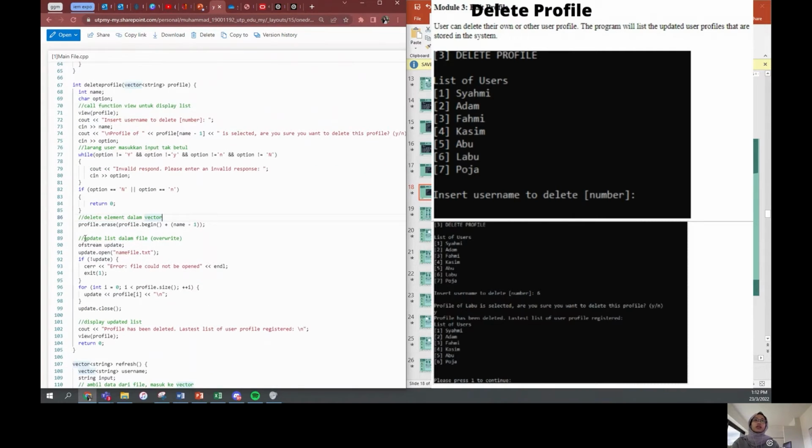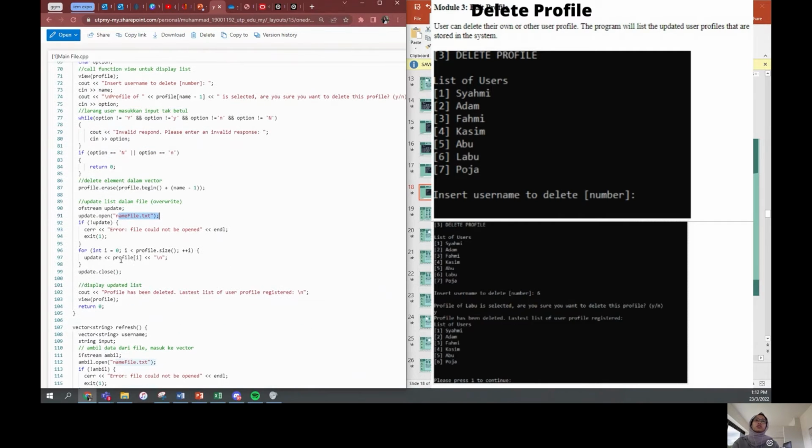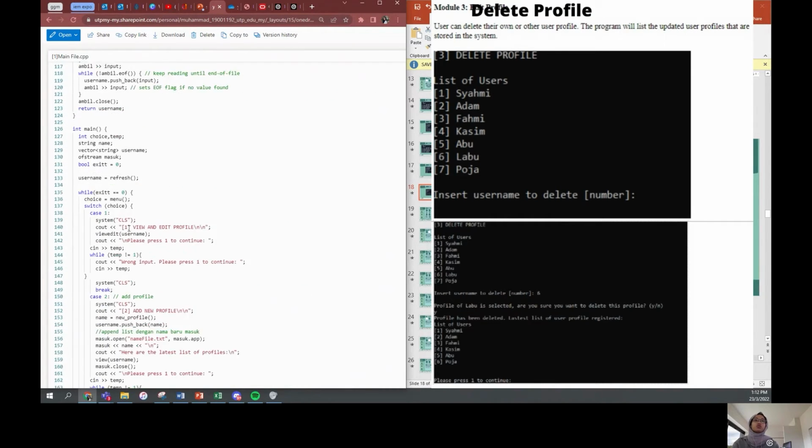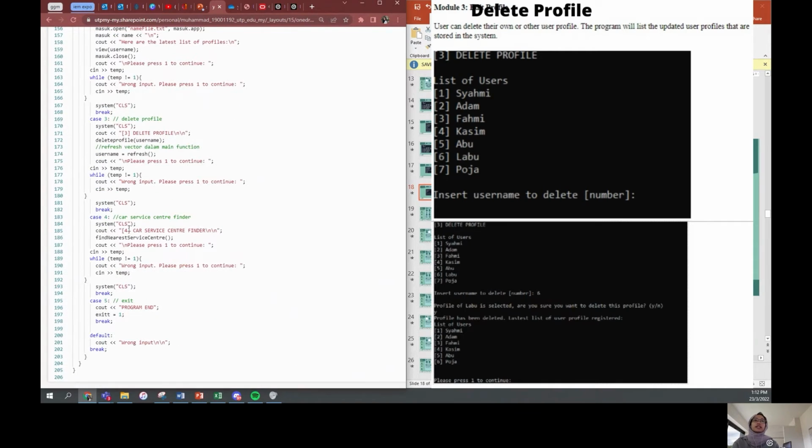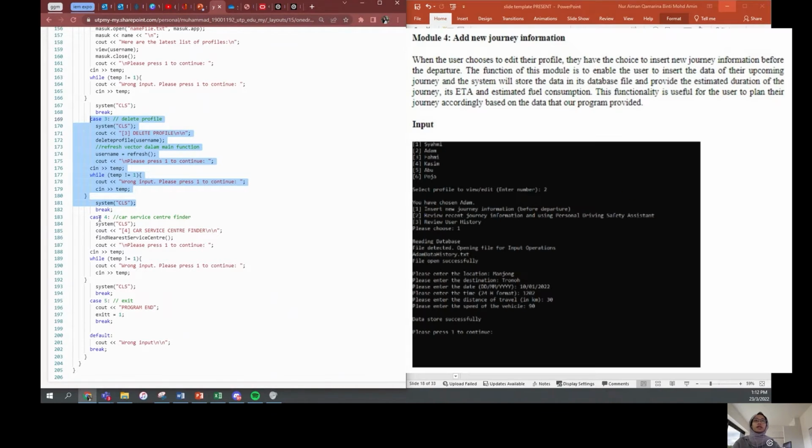We delete the element first and then update the file here in namefile.txt. Then the update file will be closed, and we return to the main file right here. So that's for case 3, which is to delete profile. Back to the main file.